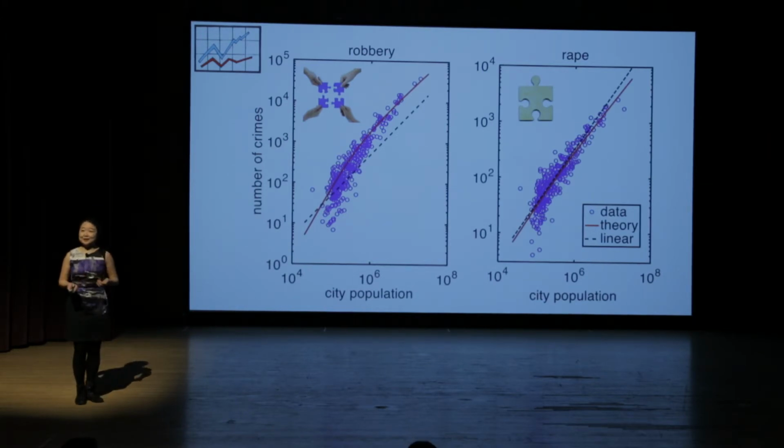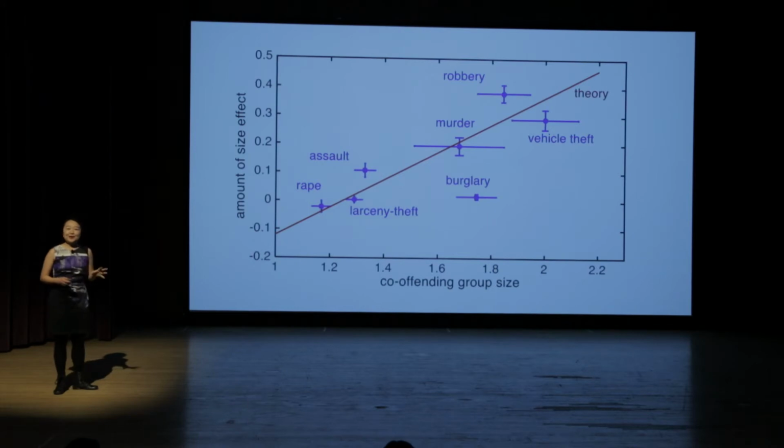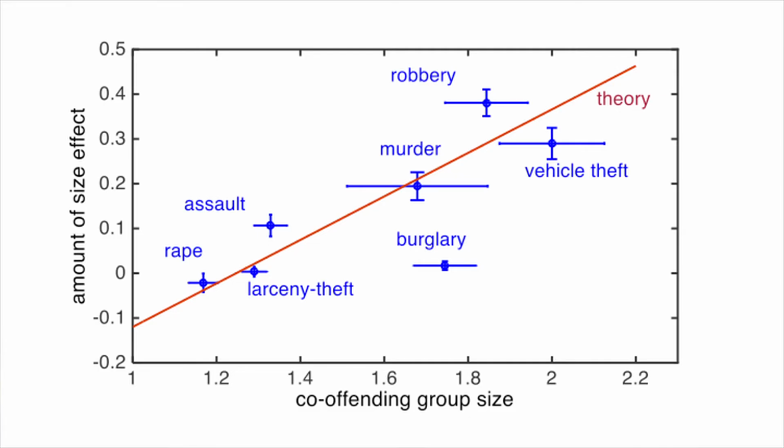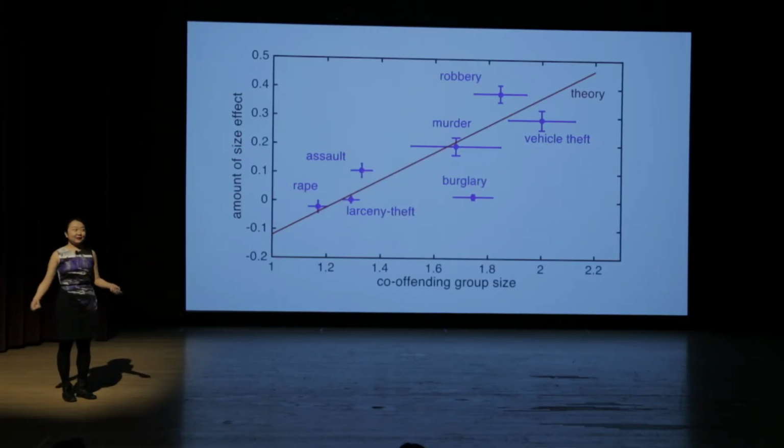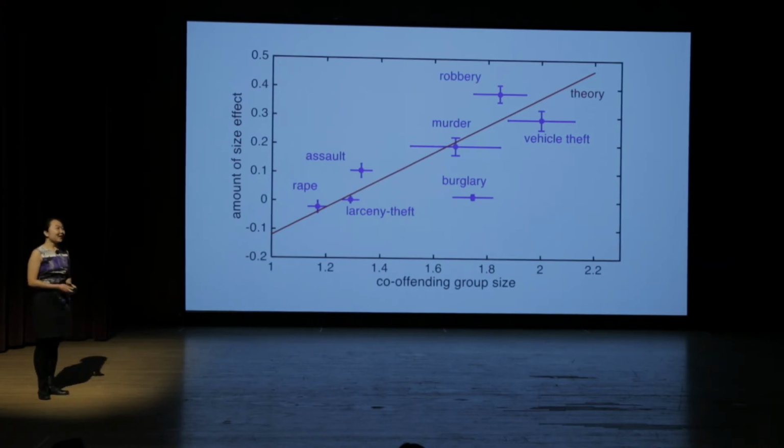If we take this idea a step further, this is what we'll see. I look at the co-offending group size, whose data we gathered from the Chicago Police Department, and the amount of size effect each crime has with city size, whose data come from the FBI crime report. We see this increasing relationship in the data: the more people I need to conduct a crime, the higher the city size effect. That's seen in both the real world and in this theory's predictions. So it in turn confirms that the city size effect indeed comes from social interactions.